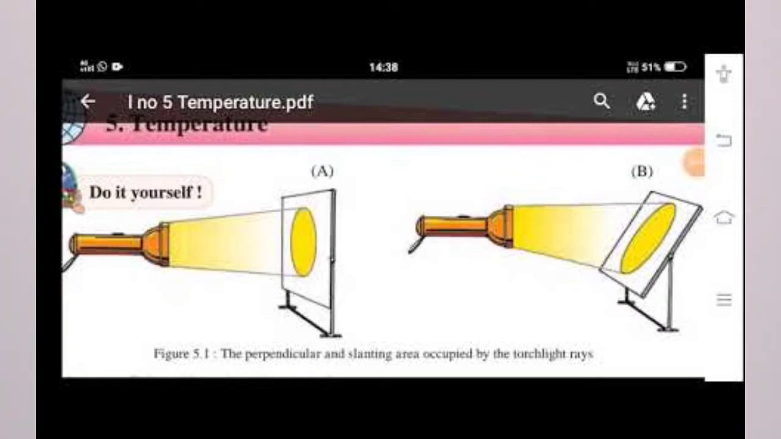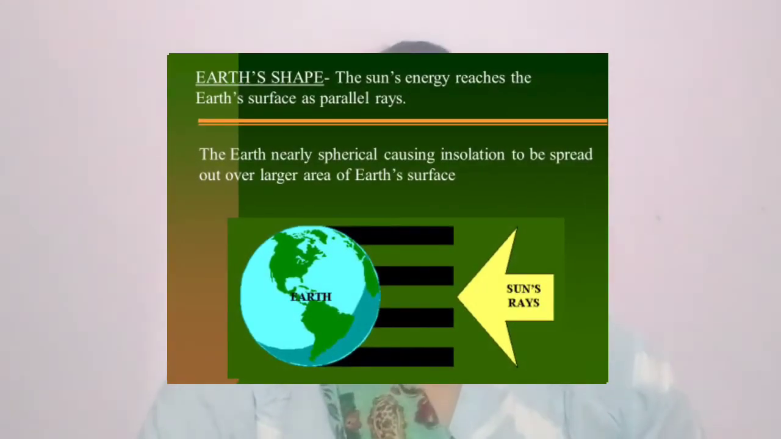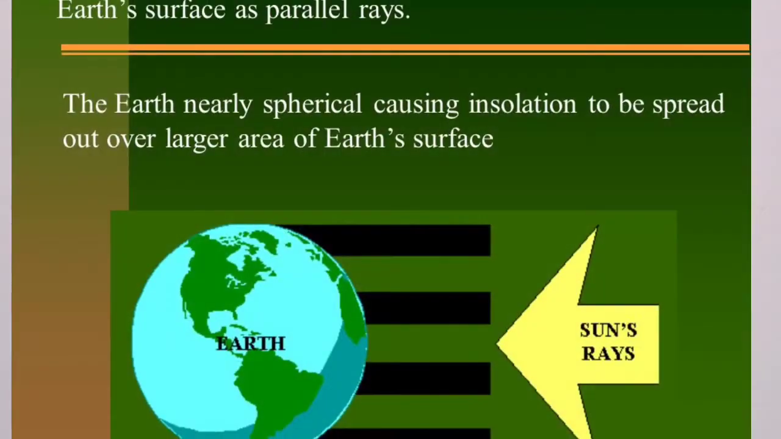Dear students, observe figure 5.2 in the book. On screen also you can see this image. Heading of the figure is Earth shape and distribution of sunrays. As you know that shape of the earth is spherical. So you can see figure 5.2 in the book as well as on screen. You know that shape of the earth is spherical. First, read the figure.